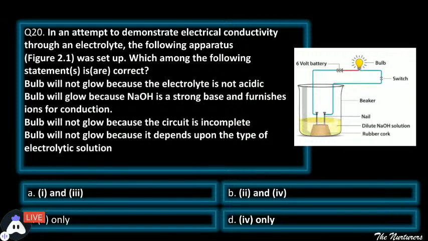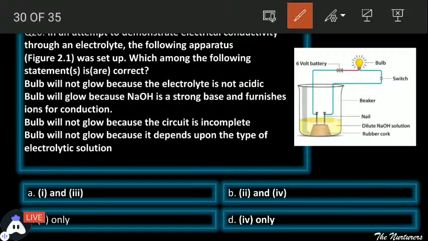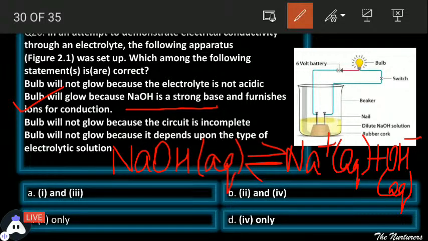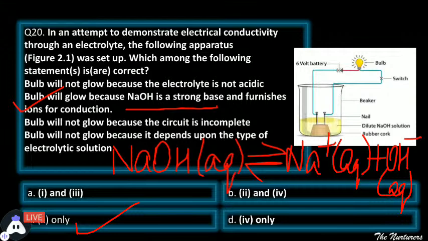Perfect. Yes, the bulb will glow. Bulb तो glow करेगा. Why bulb will glow? Because NaOH is a strong base. Since the bulb will glow, only one option is correct. That is the second one. Second one ही correct option है आपका कि bulb glow करेगा, because the remaining three were of the view that the bulb will not glow. So yes, the bulb will glow. These type of questions are important, and you need to have a practice of questions.